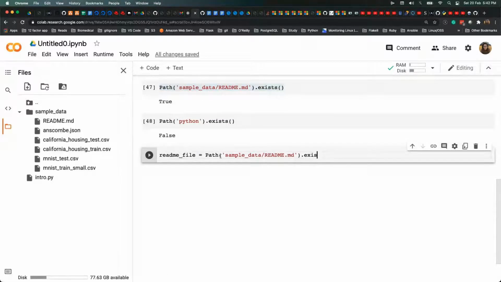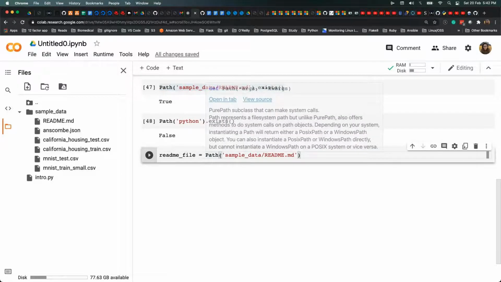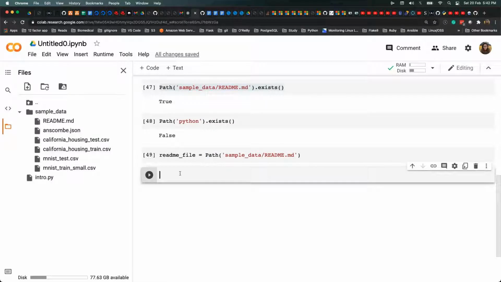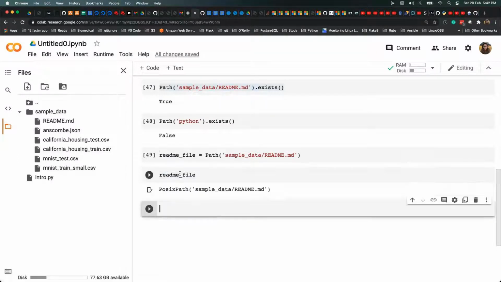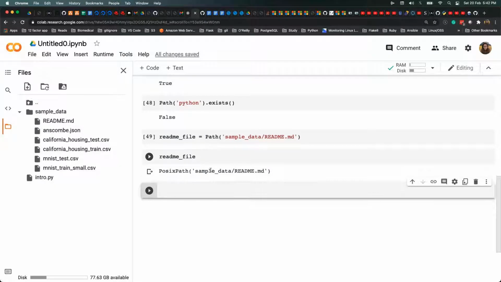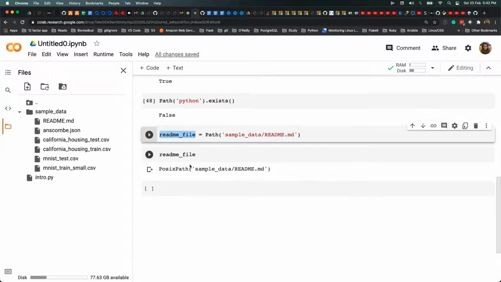It will create one object of the readme file, and then I can perform operations on it. You can reuse it. Whatever operations you want to perform over a single file, you can just use it as an object. In OS, you have to store the file in a string, and then if you have to do a file operation, you convert it into a file again and then perform the operation. Whereas this is a complete object, and you perform your operations here.